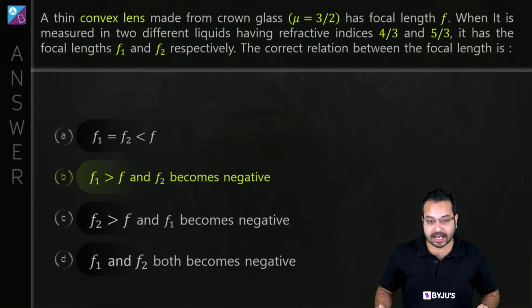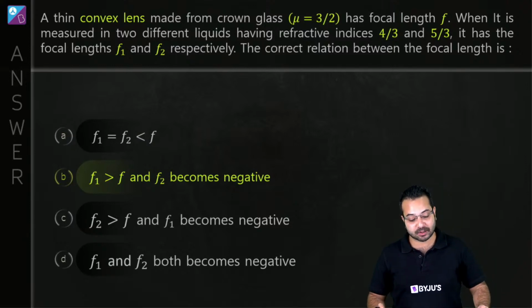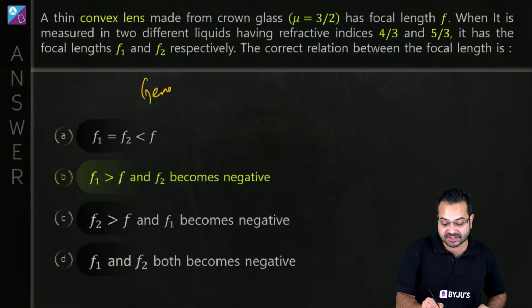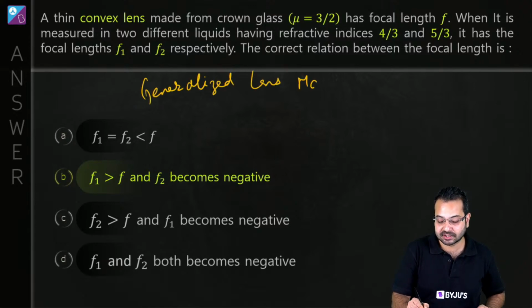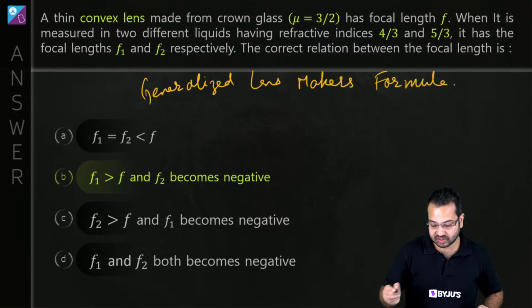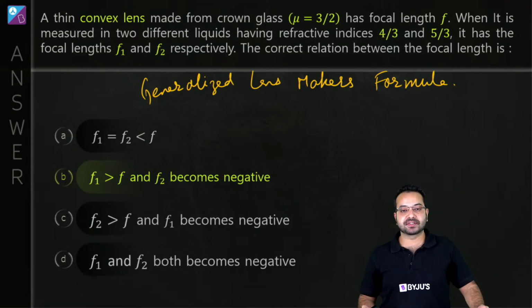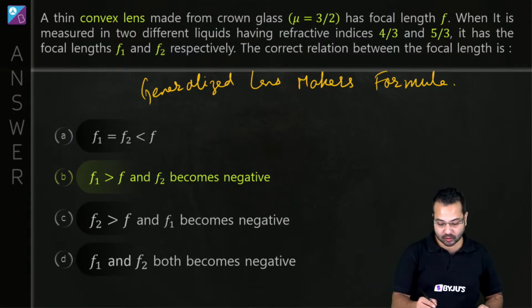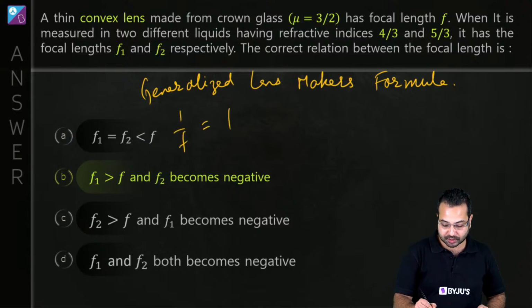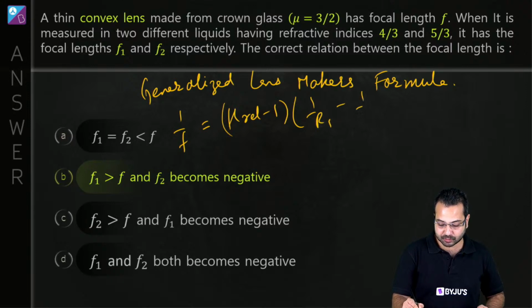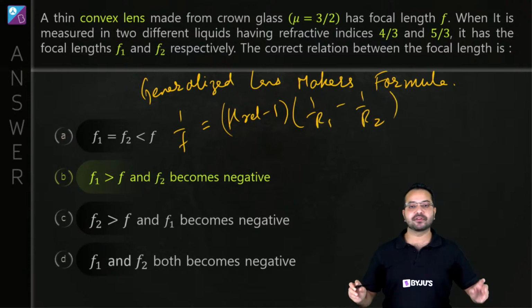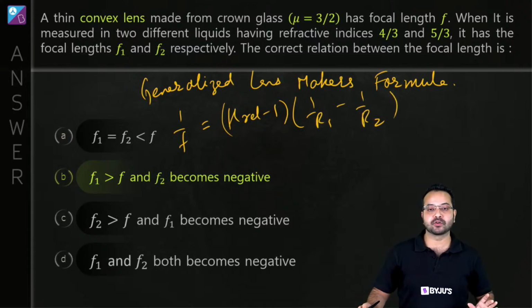So yes, absolutely right. This is lens maker's formula. But what I told you is, remember the generalized lens maker's formula. Mu minus 1 into 1 by r1 minus 1 by r2 is good but not good enough. So we should remember it as 1 upon f equals mu relative minus 1 into 1 upon r1 minus 1 upon r2. What is mu relative? Refractive index of the lens with respect to the medium.